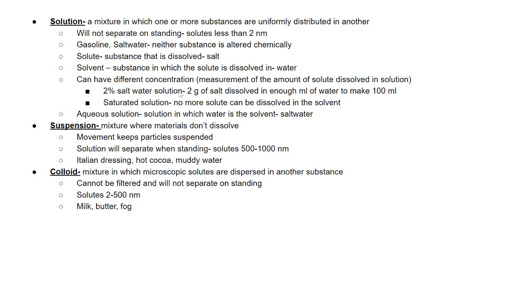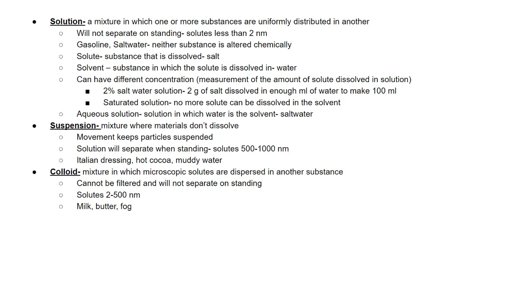You can have different concentrations of solute. So if I put one sugar packet into my tea, it may be kind of sweet. So I have changed the concentration there. If I put 10 sugar packets into my tea, it has become more concentrated because I've added more solute into that tea.